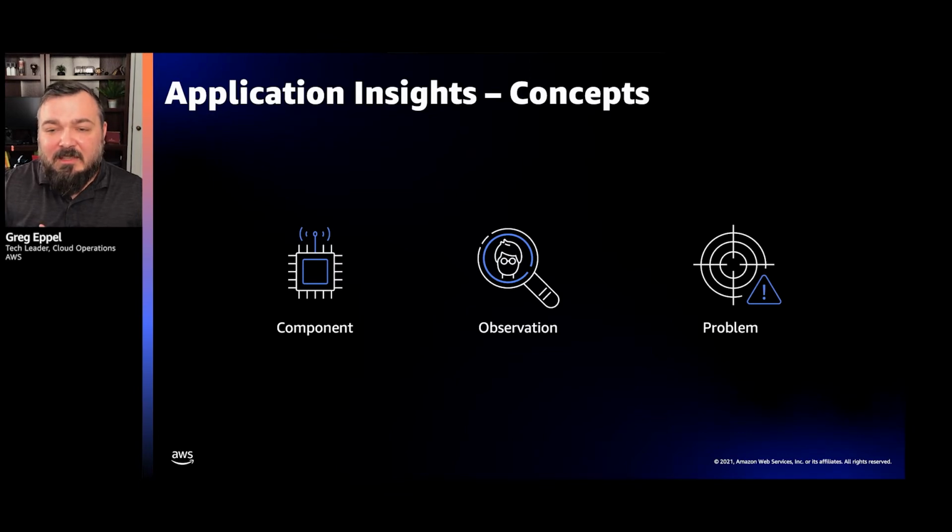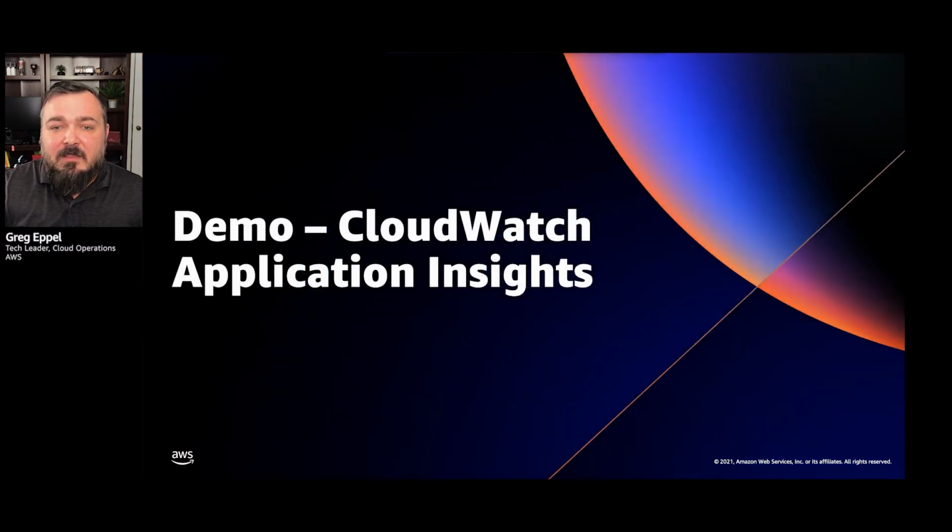This is just like an individual event, maybe an anomaly in a metric or a log error that's detected. There might be multiple observations that may be aggregated up, and then App Insights will say, you know what, based off of these multiple observations, we believe we've detected a problem by correlating them. App Insights will classify and group those related observations together and tell you the problems it's identified in the application. So let's go into our first of four demos.